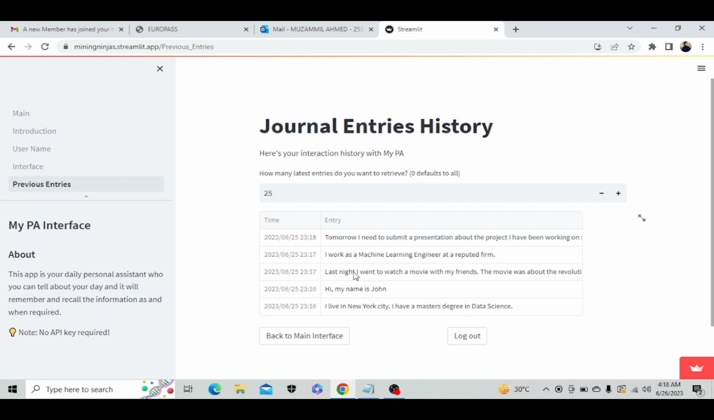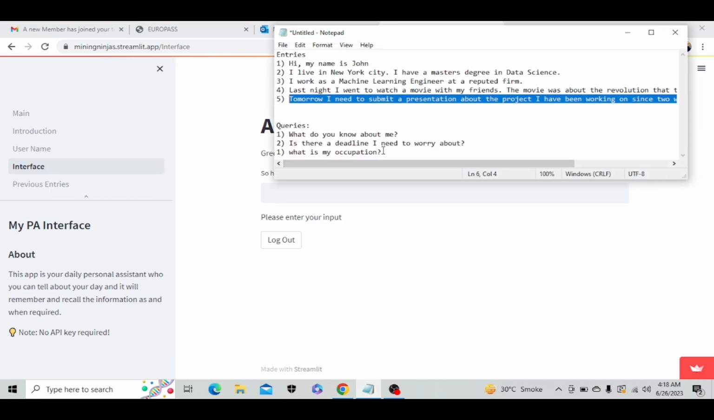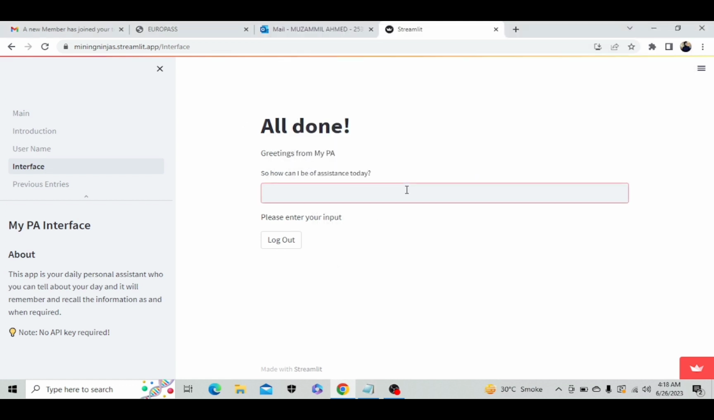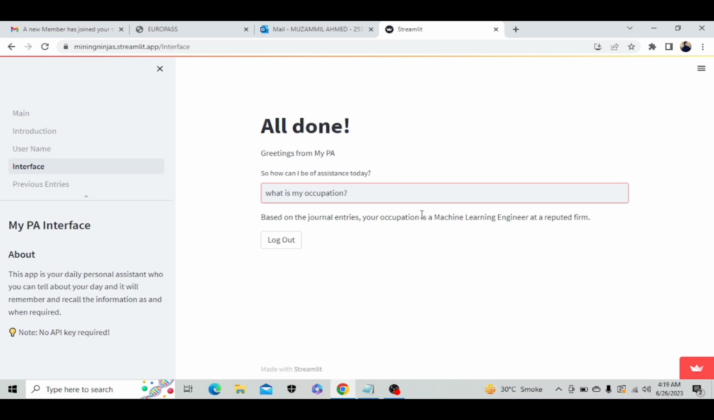Now it's time to question our personal assistant about these entries. I have also shortlisted some questions, like what is my occupation. So let's question our application, our personal assistant. It's giving us an answer based on the journal entries. Your occupation is a machine learning engineer at a reputed firm, which is true actually. According to the third entry, I work as a machine learning engineer at a reputed firm. So this answer by our personal assistant is correct.